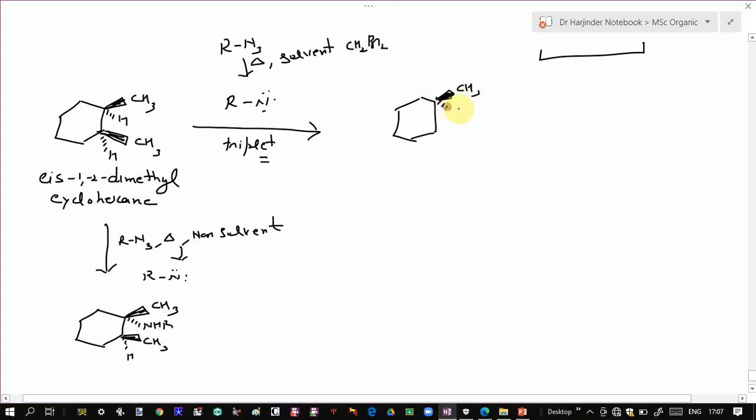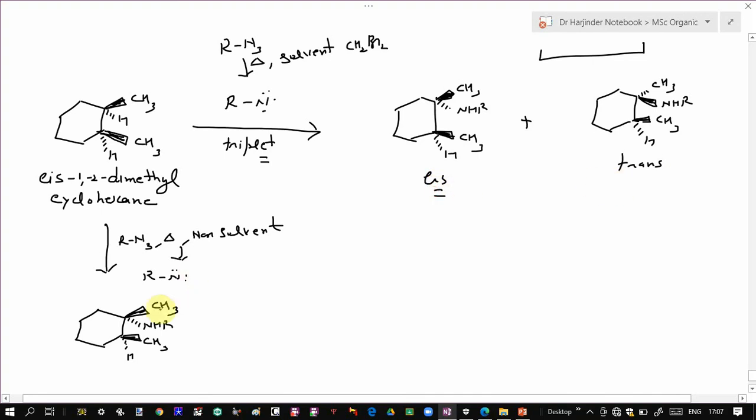So one is like this, and another will be its mixture. So you will get both cis and trans. This methyl will come below, NHR, methyl and hydrogen. Now this is a trans product, and this is your cis.